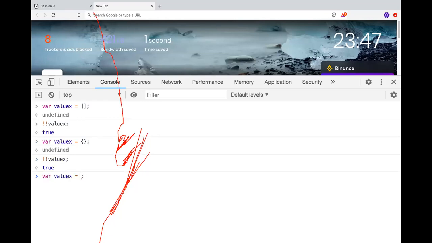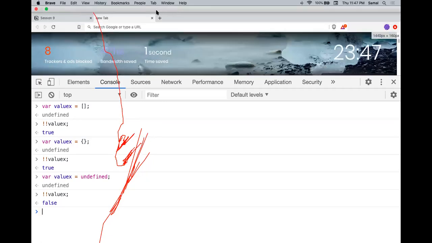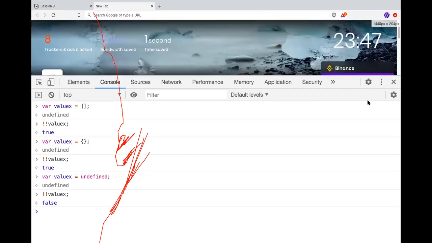Okay. If I do undefined, it is false. Why? Because undefined is originally a falsy value, right? And a falsy value, when we typecast it, this is a shorthand type, converts into false. Then the opposite of false, and then we again negate it, so it is false. Right?